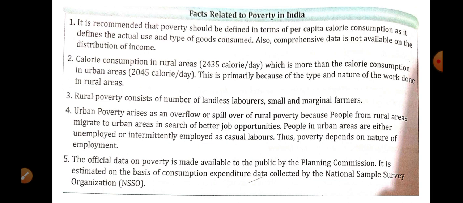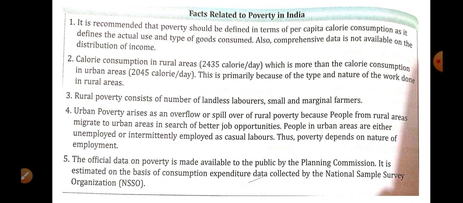Now, calorie consumption in rural area is 2435 calorie per day, which is more than calorie consumption in urban area. In urban area it is 2045. This is primarily because of the type and nature of the work done in rural area. Calorie intake is higher in rural area compared to urban area, because in rural area most of the workers do physical work, and in urban area most of the people do office and other jobs. So that is why more calorie intake is needed in a rural area.